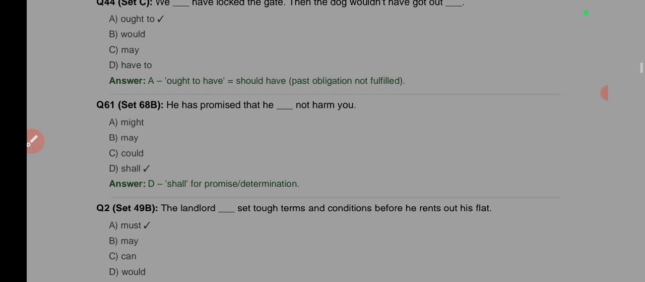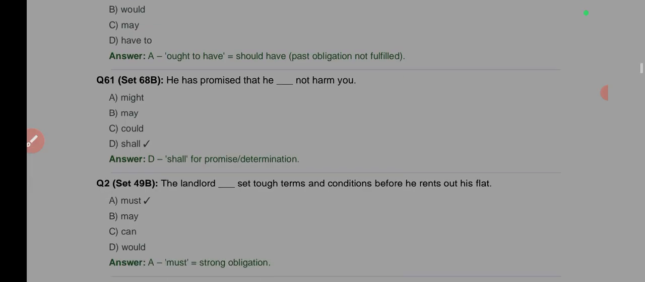The next one: he has promised that he dash not harm you. I mean, he shall not harm you. Shall is a promise, a statement that is something you are sure you are going to achieve and bring to pass. He has promised that he might not harm you, may not, could not, no. If you promise something, then it is shall there.